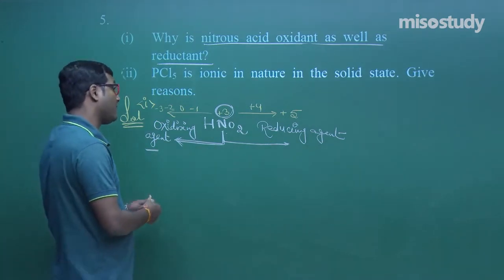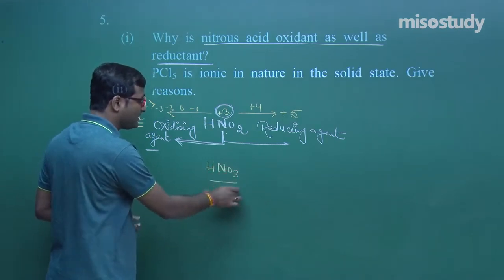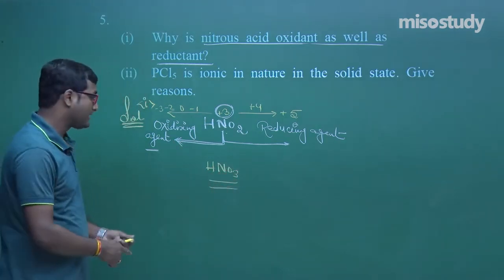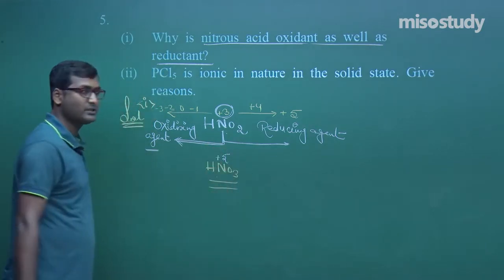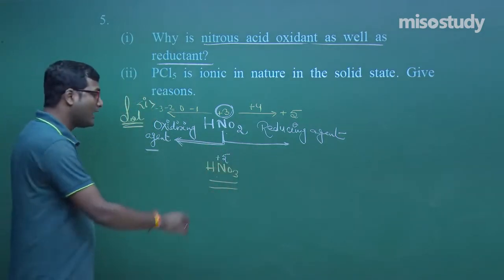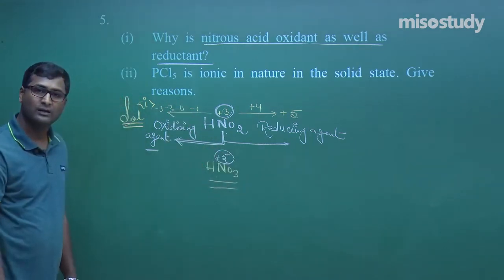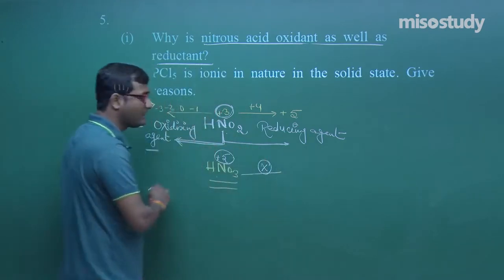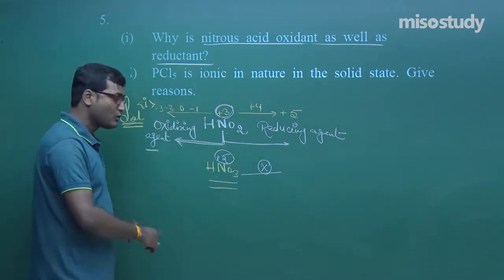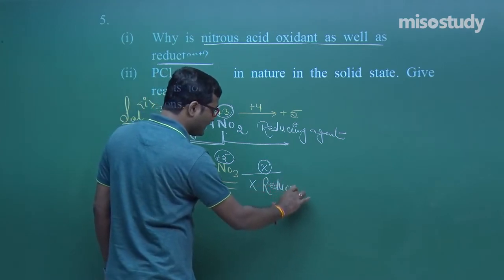But if I talk about the case of HNO3, whether the possibility is the same? Now look at it, as we know in HNO3, nitrogen is in +5 oxidation state. Am I right? Yes. Now this is the maximum oxidation state of nitrogen. So HNO3 cannot further increase its oxidation state. So it will not behave as a reducing agent, my friend.